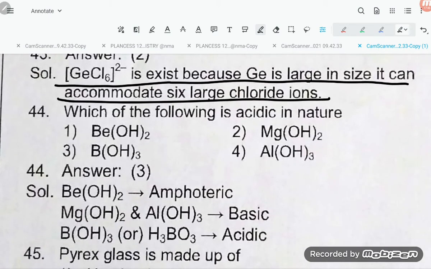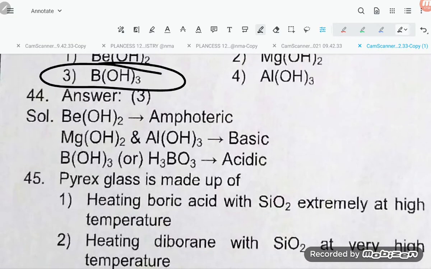Which of the following is acidic in nature? B(OH)3 is actually boric acid. B(OH)3 is acidic in nature. Be(OH)2 is amphoteric. Mg(OH)2 and Al(OH)3 are basic. H3BO3 is acidic.